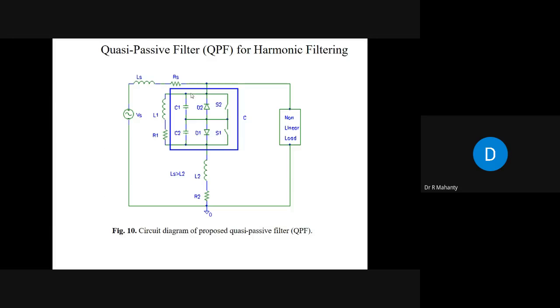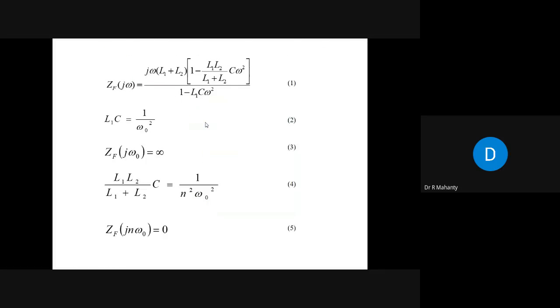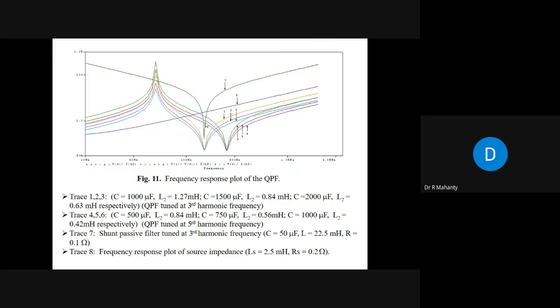Therefore, if you have a filter like this, where the capacitance value is very large, all the harmonic components will be filtered out. And if you have an additional parallel resonance circuit, which is formed by the combination of C and L1, it will not allow the fundamental component to flow through this. Now, let us check the frequency response plot of this QPF.